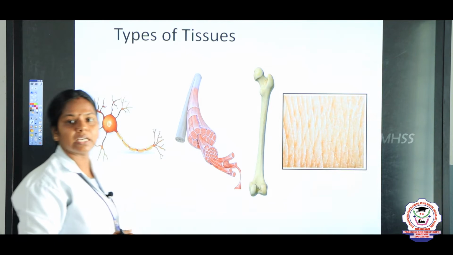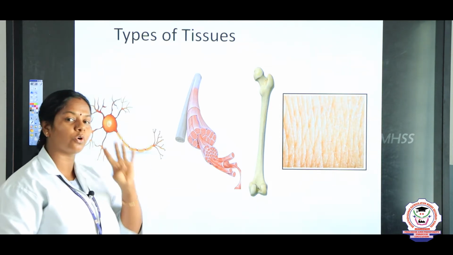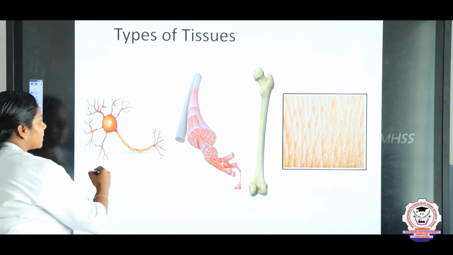So, we are going to study the different types of tissue, children. There are 4 major types. The first one is nervous tissue.